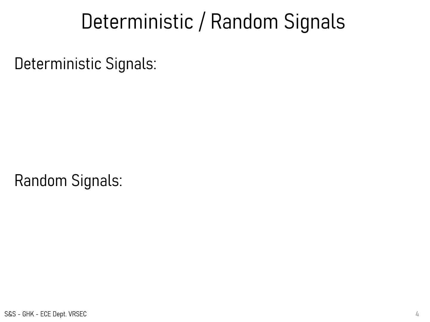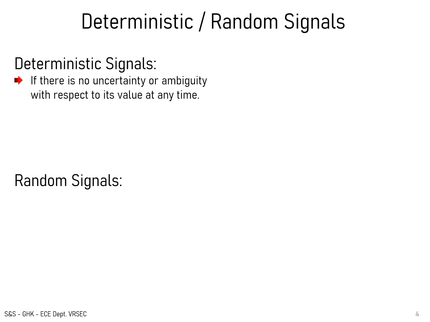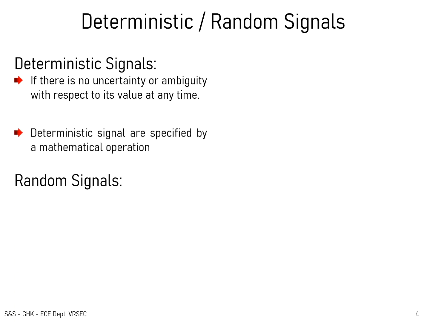The next classification is deterministic and random signals. Here a signal is said to be deterministic if it is expressed in terms of a mathematical equation. Otherwise it is a random signal. If the signal is expressed in terms of a mathematical expression, at every instant of time the amplitude or value of the signal can be determined. Therefore such signals are deterministic signals. In deterministic signals there is no uncertainty or ambiguity with respect to the value at any time.